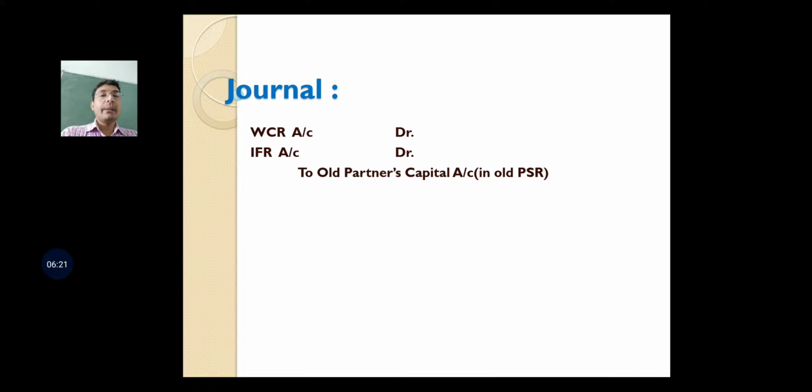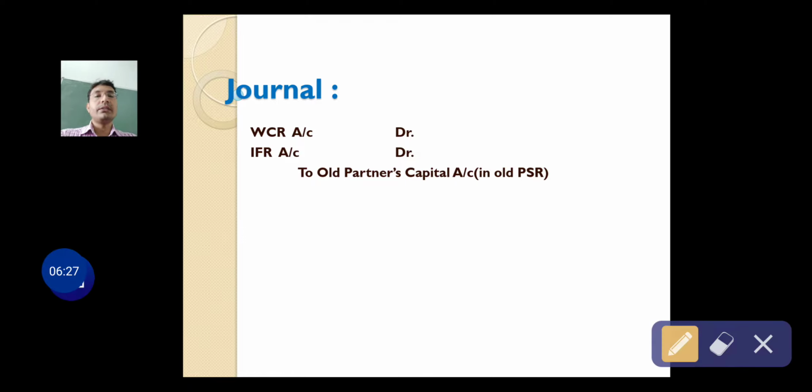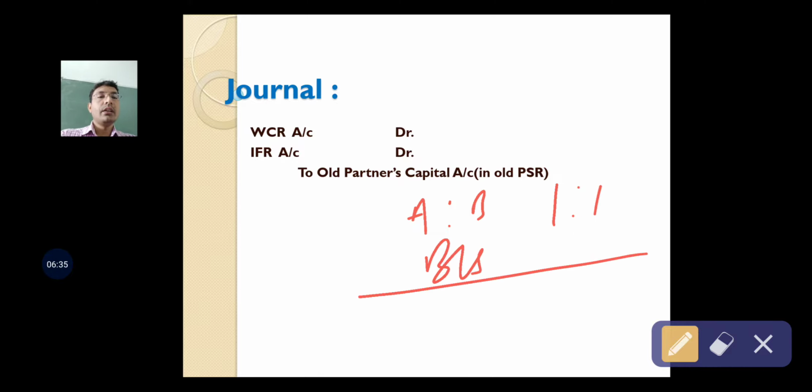Now what will happen to WCR and IFR? Suppose A and B are partners sharing profits in the ratio 1:1, and their balance sheet liability side shows WCR and IFR. WCR means workman compensation reserve and IFR means investment fluctuation reserve.